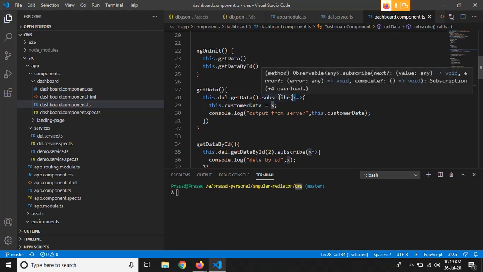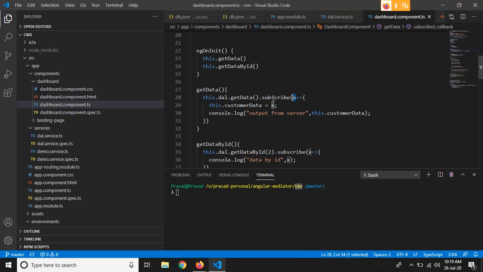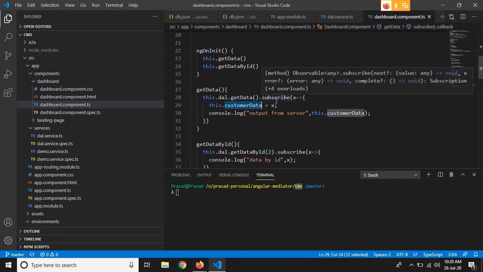So whatever data is returned by the server is received by this subscription, and we have stored that data into this x, and then we have stored this x into a local variable that we have defined in this component, right? So this is how an observable and subscriber are generally used.